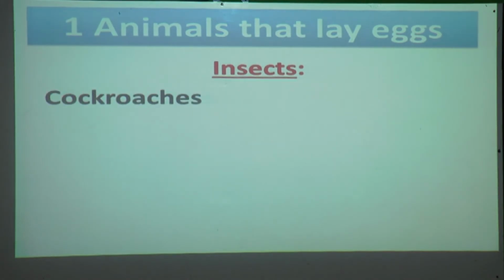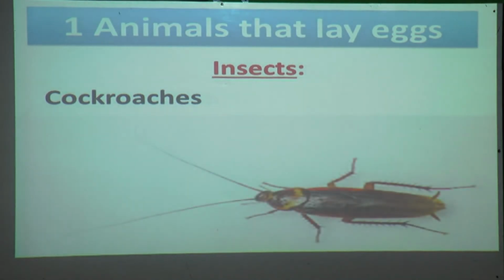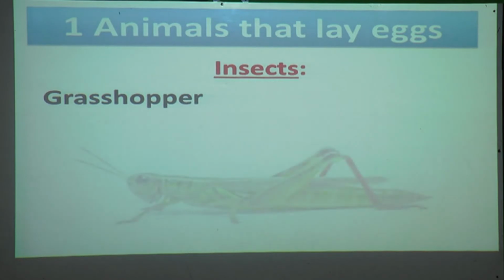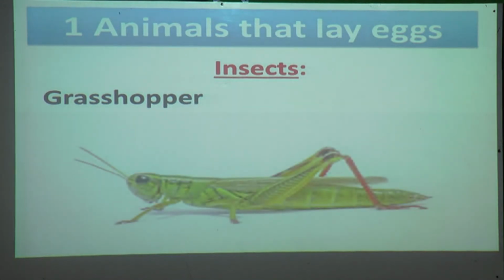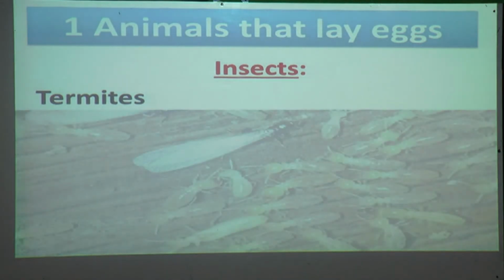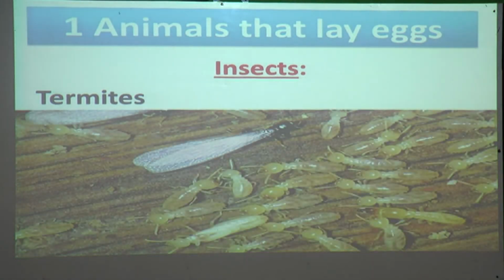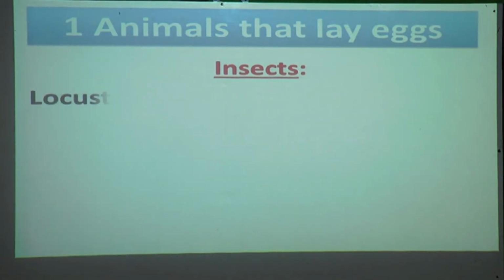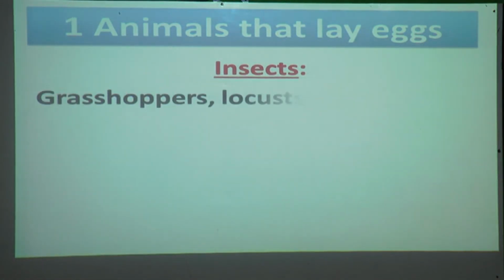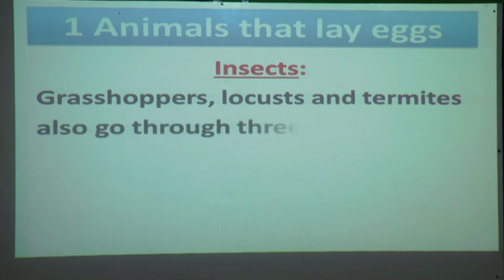Cockroaches, grasshoppers, termites, and locusts are some insects. Grasshoppers, locusts and termites also go through 3 stages.